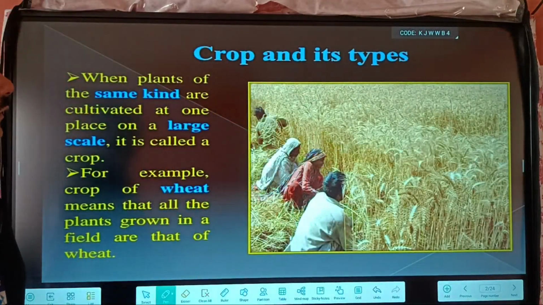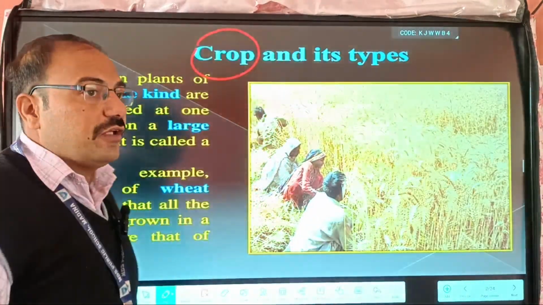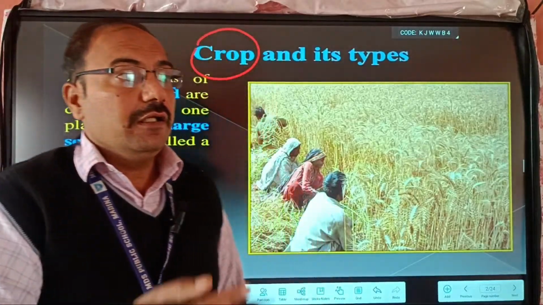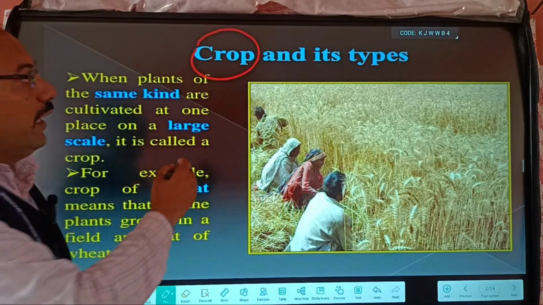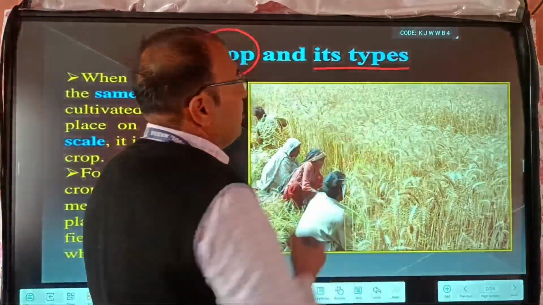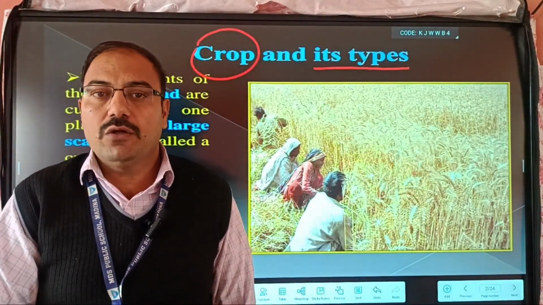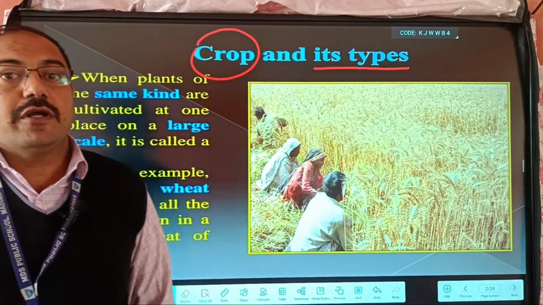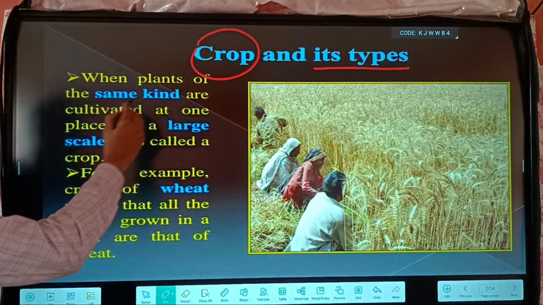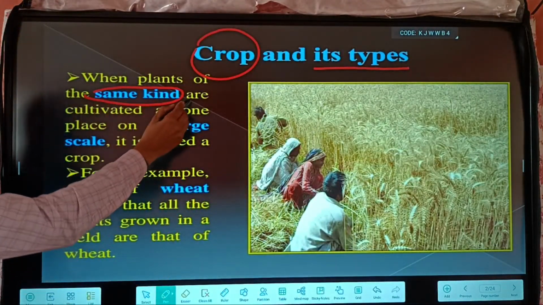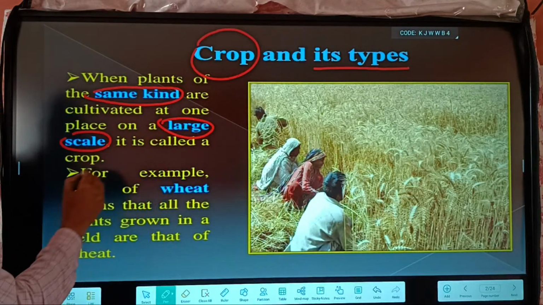So here, first of all, how many types of crops are there, and what are crops? Basically, when you grow many plants of the same kind at a large scale, that is known as crops. These types can be divided on the basis of season into two types, and on the basis of nutrients into four types. What is important here is that plants of the same kind are cultivated at a large scale. That is called crops.